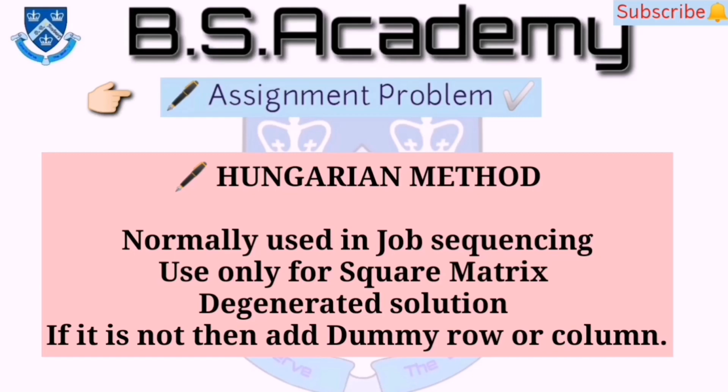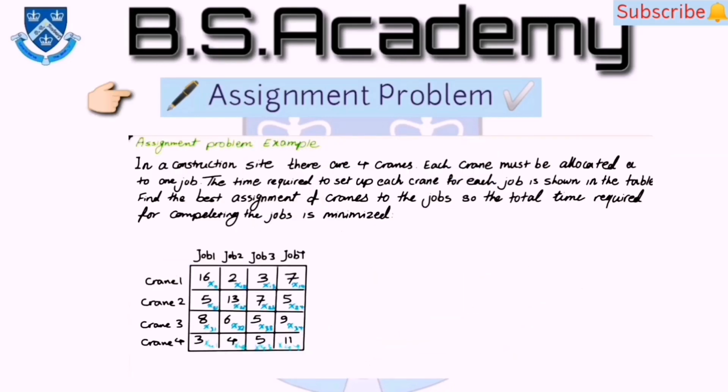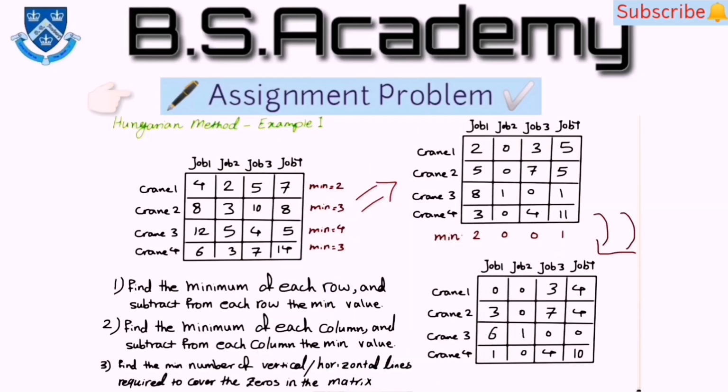So here the Hungarian method, or you can say the Hungarian algorithm, for degenerate solution or square matrix, is the method used in the assignment problem. Let's see the Hungarian method by one example. If a matrix of 3 by 4 is given here, then first you have to add one dummy column in the first step. Then the next step is row minimization, in which you deduct the minimum of each row from all the elements of that row.